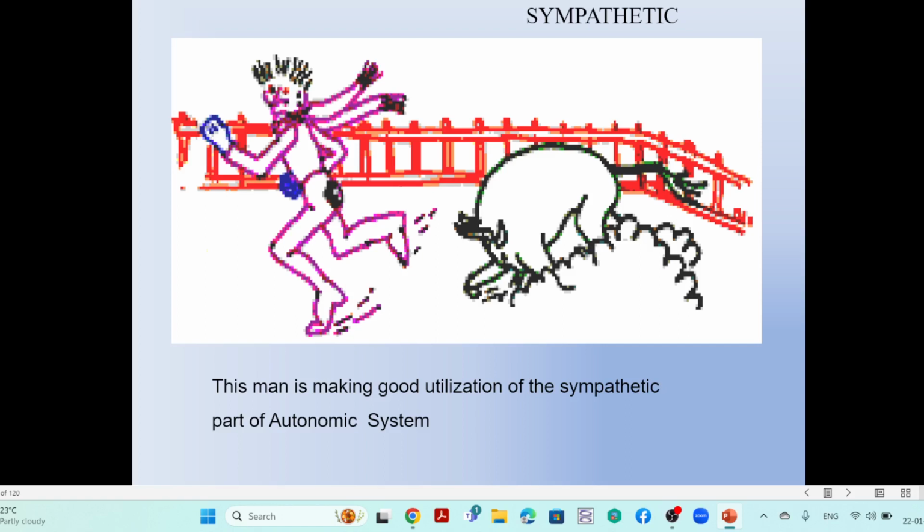That means the heartbeat increases, because it has to send the blood to that particular area of the muscles. Then similarly, when the heart rate increases, definitely what happens? It needs oxygen. So simultaneously what happens? The respiratory system is also activated. So heartbeat increased, respiratory breathing is increased.